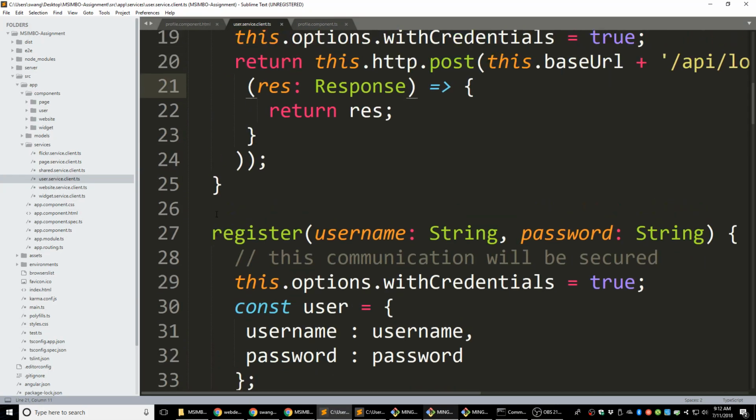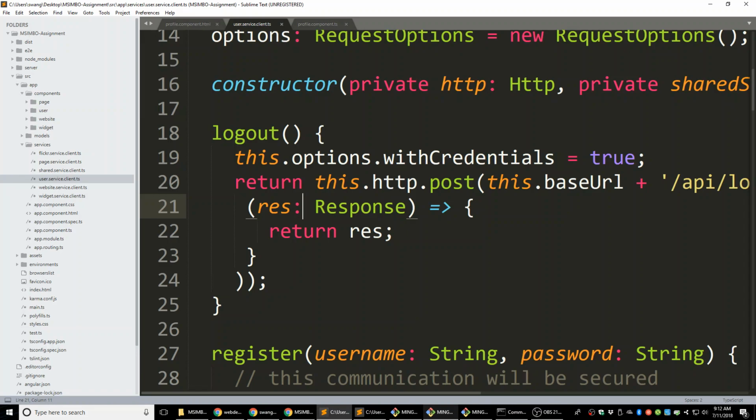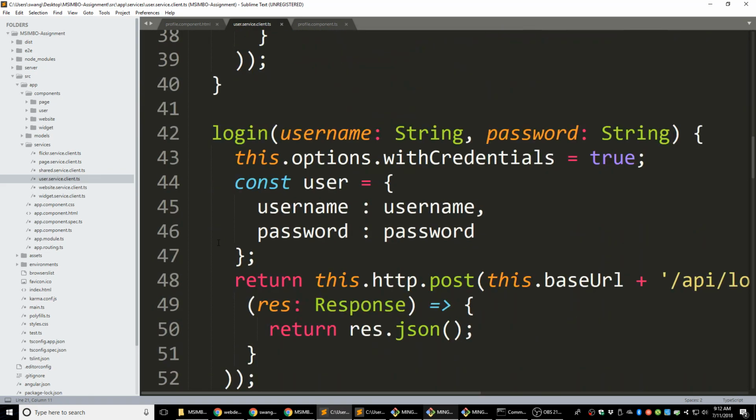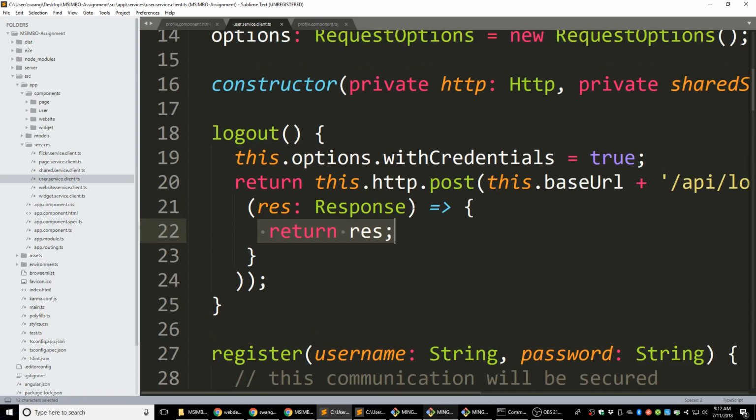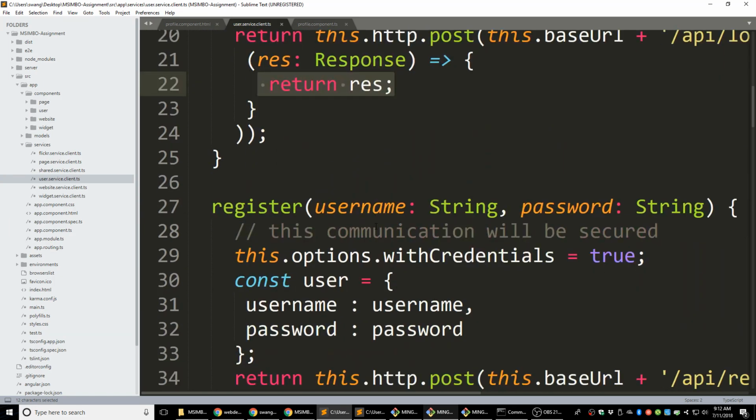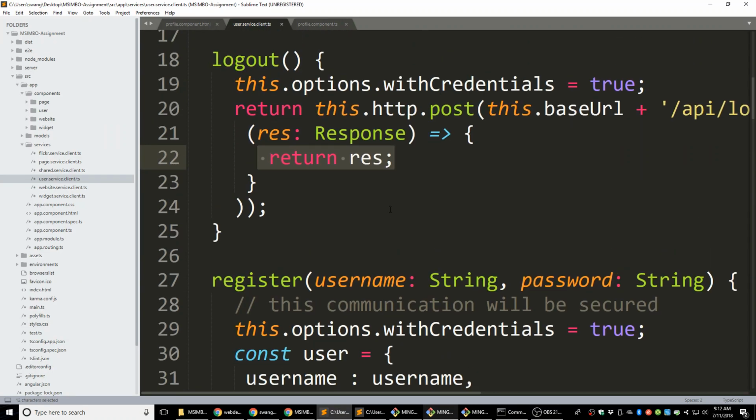Yeah, I know we returned JSON before. Like in the client side, we'll always just return. Yeah, this is not going to be the JSON format because we're not expecting to receive a JSON format, because we're not getting any data from the server. All we need is just some message from the server saying, okay, you're already logged out, and we're going to send this message to the component, to tell the component the process is finished.